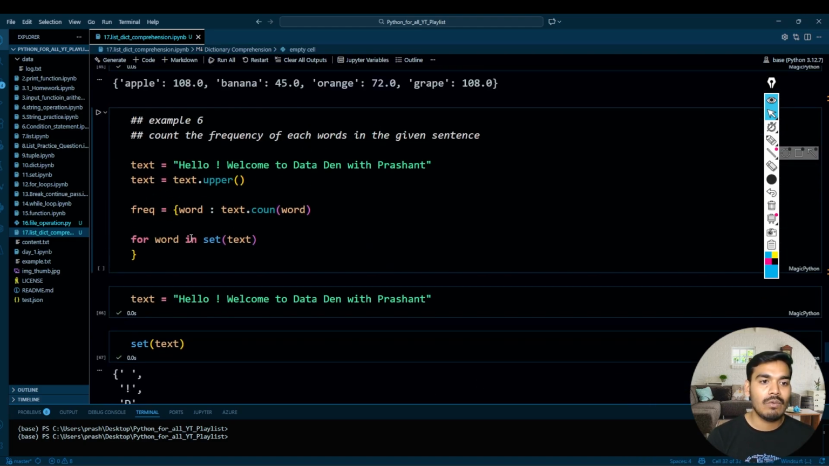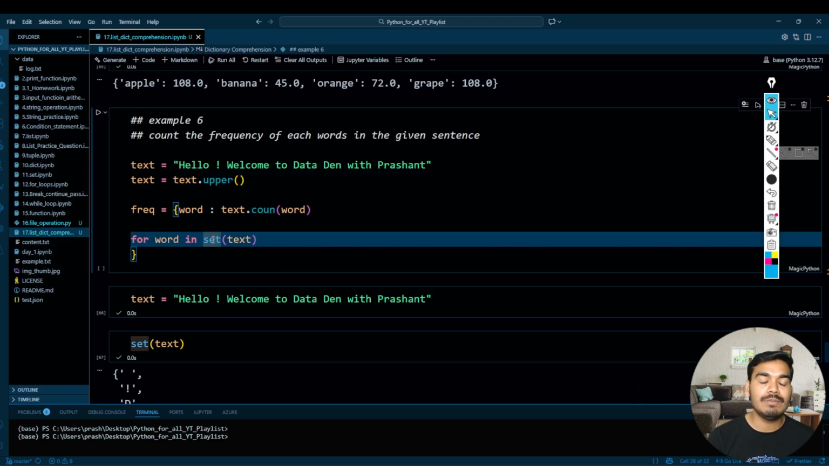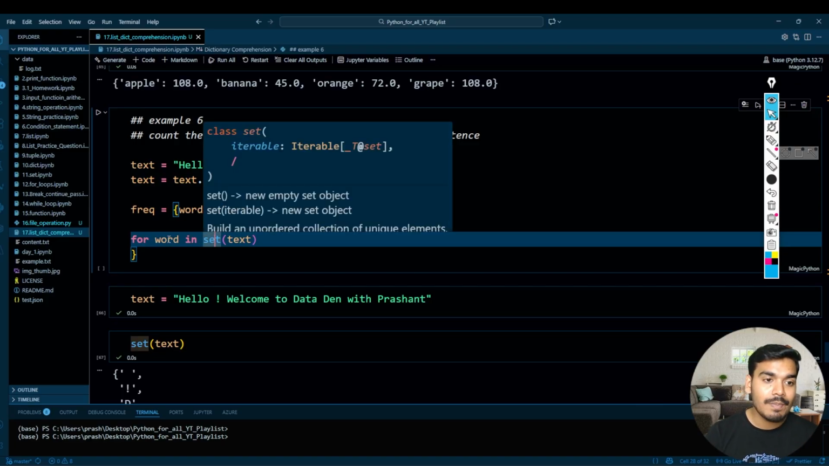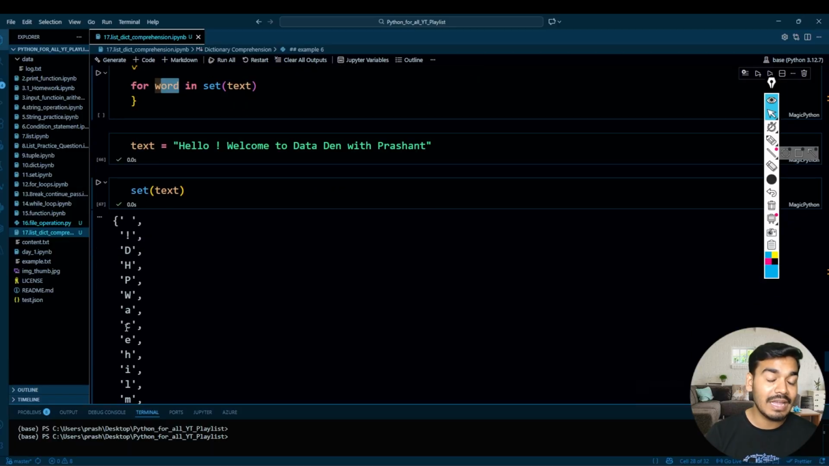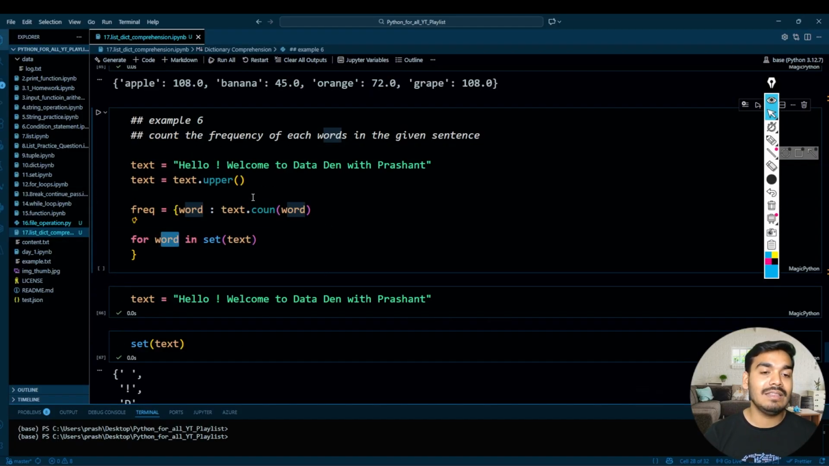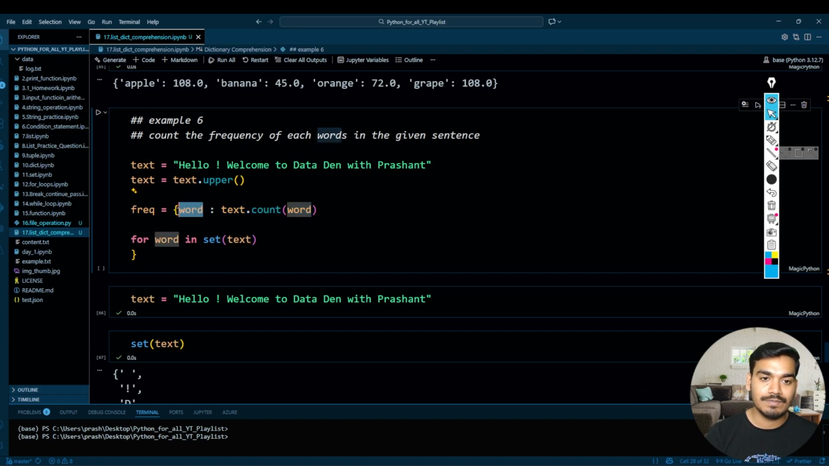So similarly, what I have done is I have first converted that text into uppercase. After that I am iterating that text. First I converted it into a set, meaning individual characters. After converting into individual characters, I am iterating that. So this word will have each and every element or character one by one, and I'm checking over here how many times that character is available in the text, and this word will be used as a key. Perfect.